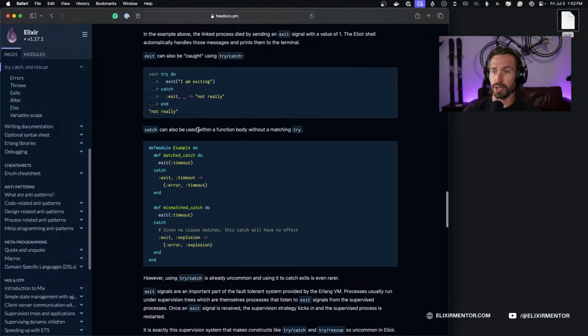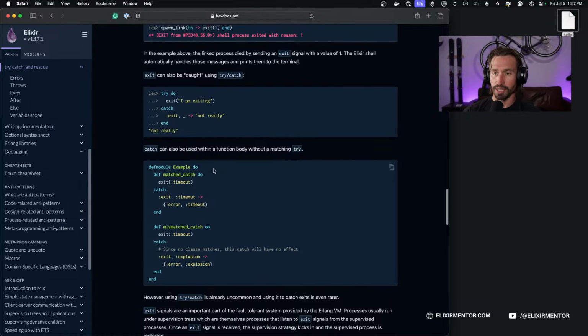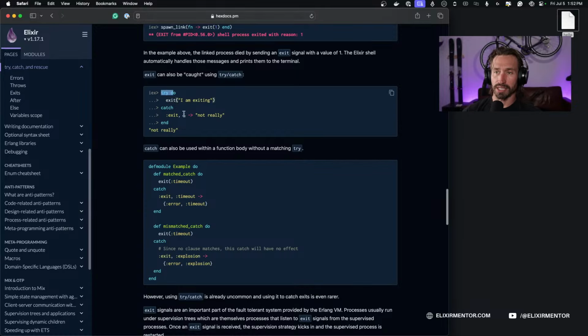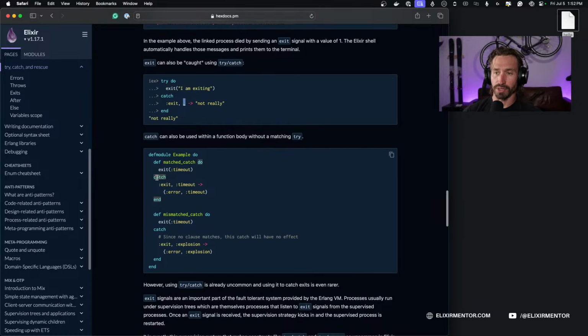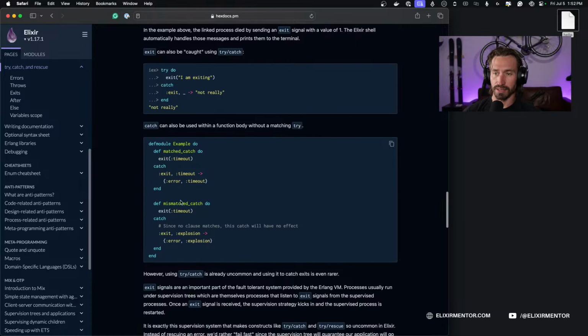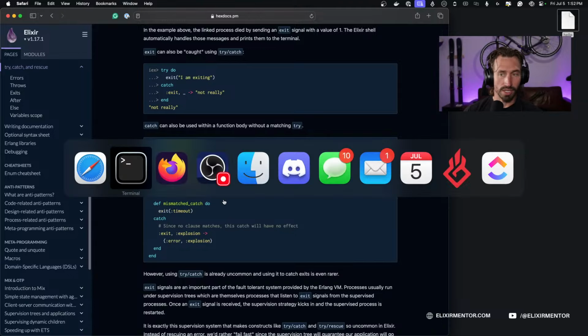All right, catch can also be used within a function body without a matching try. So you don't necessarily have to have the try block. We can just use a catch, and then if an exit signal is hit, we'll take care of it in the catch. So let's go ahead and try that out.